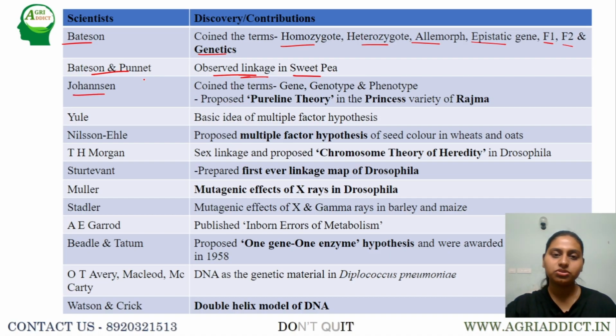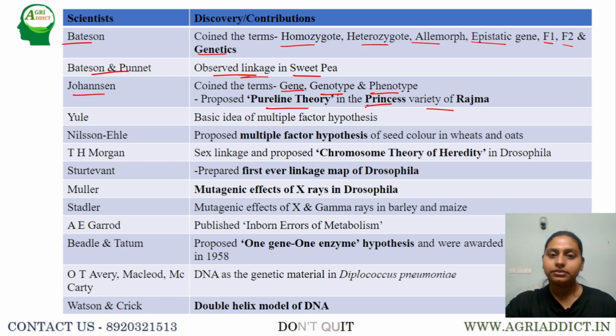Next, Johannsen was the one who gave the terms gene, genotype, and phenotype. As I explained, genotype is nothing but the genetic makeup of an organism, whereas phenotype is the external appearance. And also he proposed the pure line theory in the Princess variety of Rajma. This you will study in the plant breeding classes.